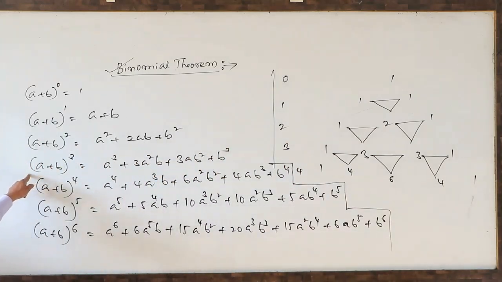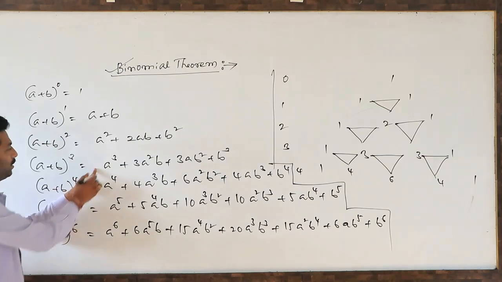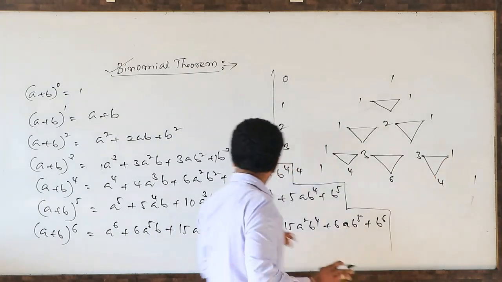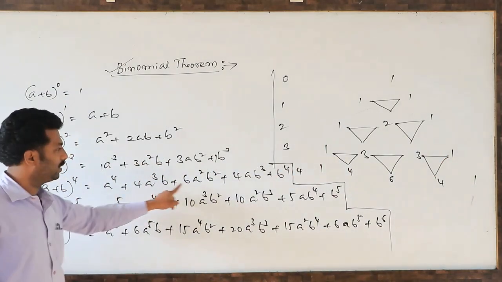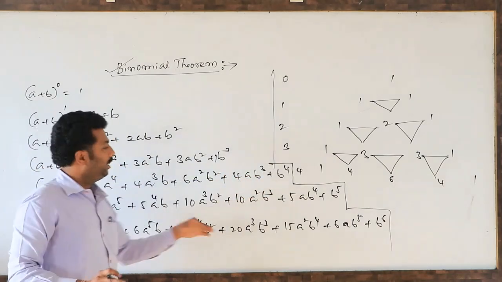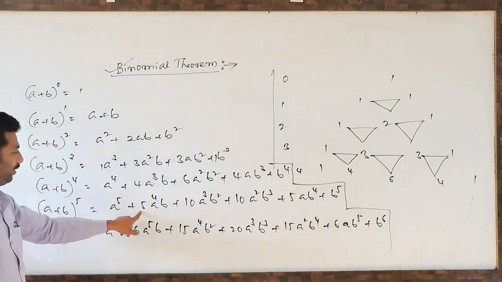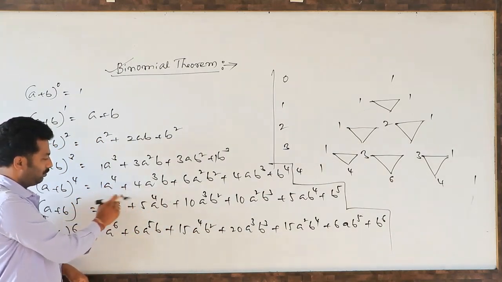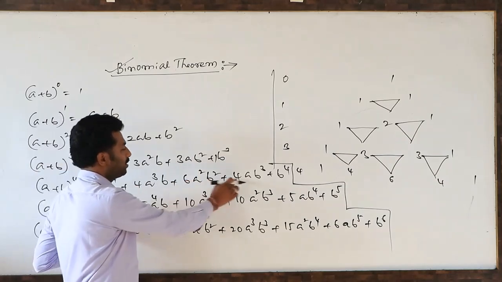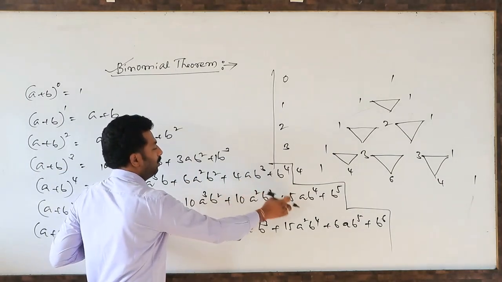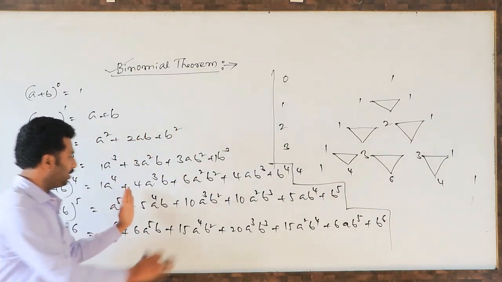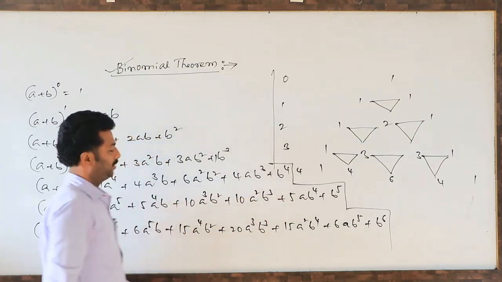See here, a plus b whole cube means 1, 3, 3, 1. A plus b whole power 4: 1, 4, 6, 4, last 1. A plus b whole power 5: first start with 1. 1 plus 4, 5. 4 plus 6, 10. 6 plus 4, 10. Then 4 plus 1, 5. Last end with 1. So this is 5 and this is 5, this is 10, 10.